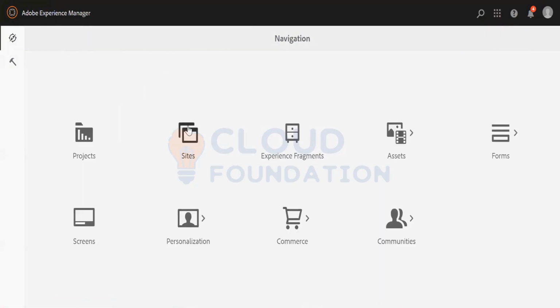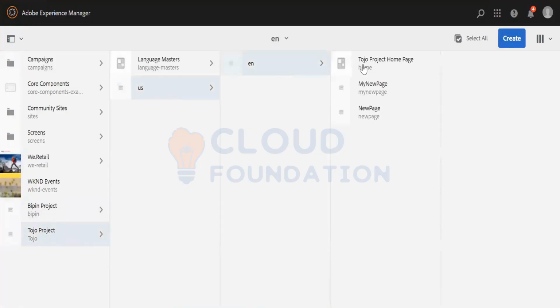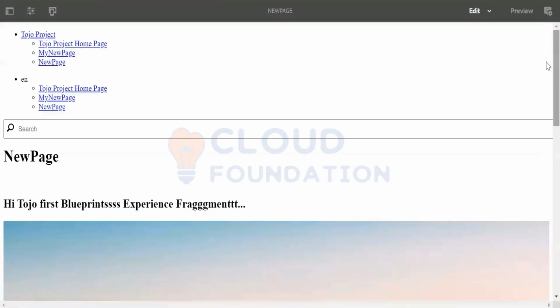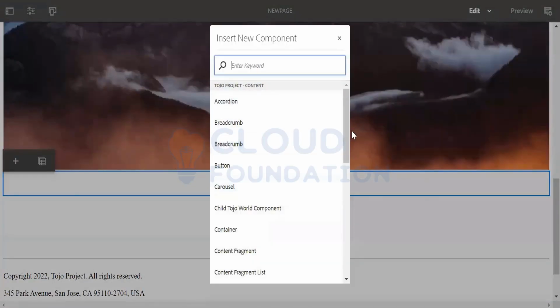I will go to Sites, then to the project. You will get a new page here. Let's try. Let's use this page, and here you will get a content fragment component to refer your content. Here you have the content.